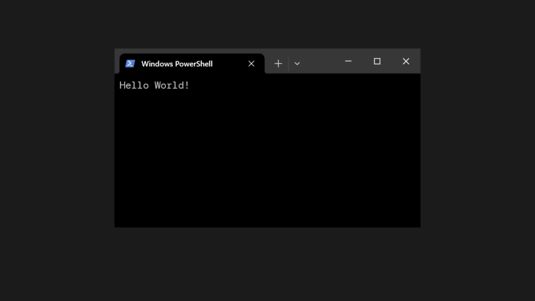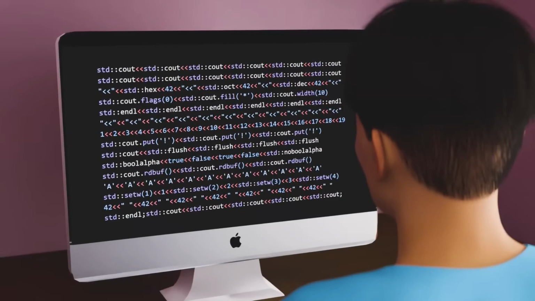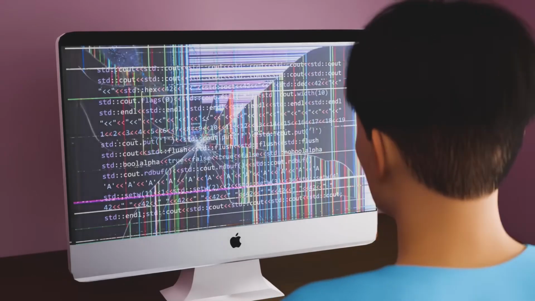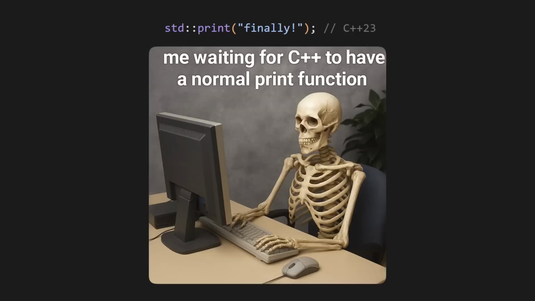Consider the task of printing something to the console. Most languages have a simple print function to do that, but in C++, you have to use this gross angle bracket syntax. We did eventually get a normal print function in 2023, only 40 years after the inception of the language, but sadly, most of the industry is still stuck on older versions of C++, so it's unlikely that you'll get to use cutting-edge stuff like this in practice anytime soon.